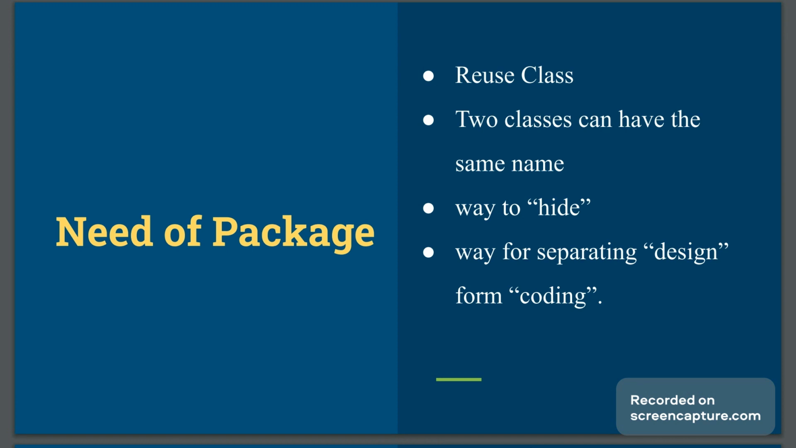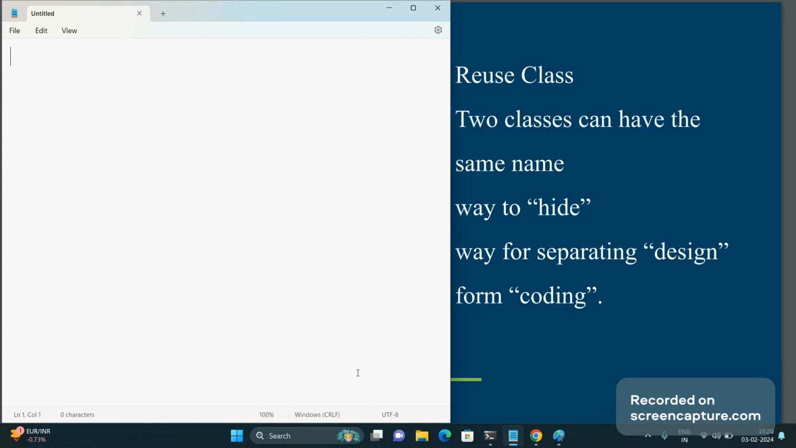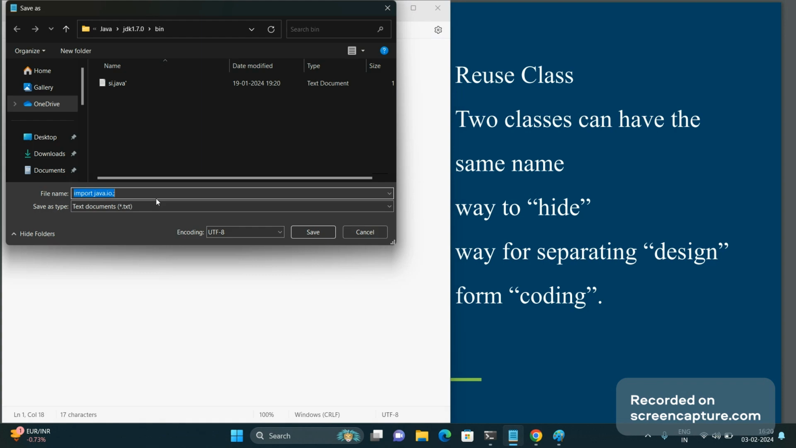Using packages, we can use different folders for storing Java programs, which is helpful while developing a project. Simply suppose we know that we save our Java programs in the Java JDK bin. Let's say I write a program with java.io.*, and I want the name of this file to be x.java.